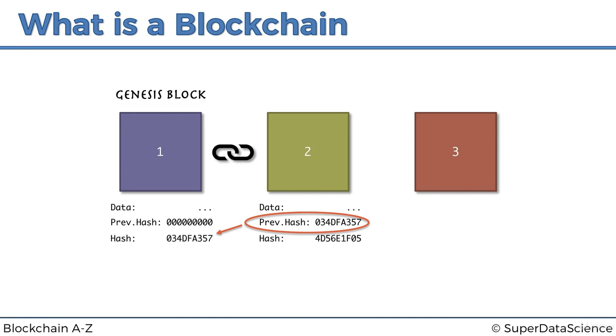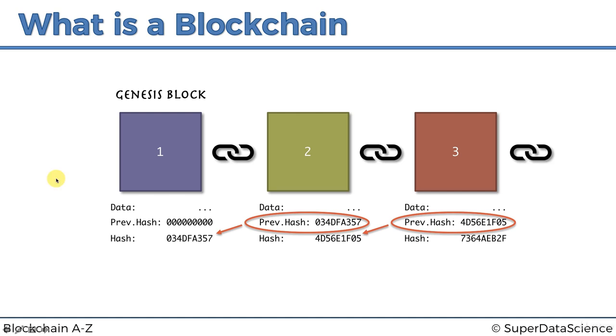And then again, block number 3 has data, it's got the previous hash, it's got its own hash, and it's linked to the previous one, and so on. So conceptually, if anybody were to tamper with any block, the fingerprints would no longer match up, and the chain would be invalid. The chain would show that there's something wrong, and that's why we say that blocks are cryptographically linked together.